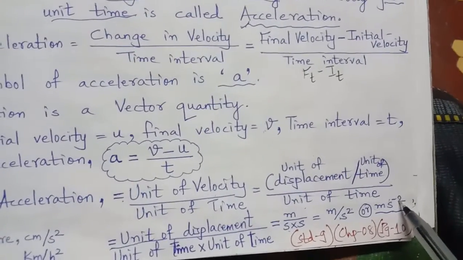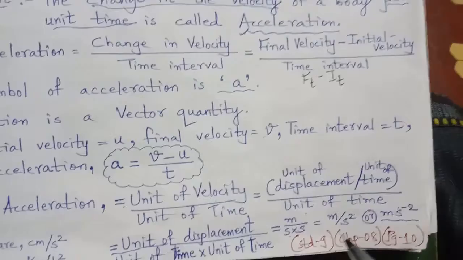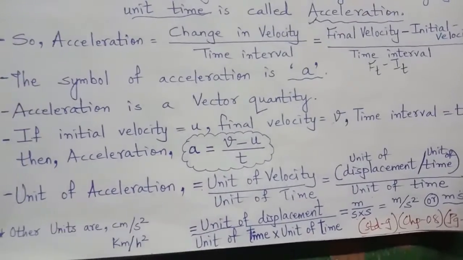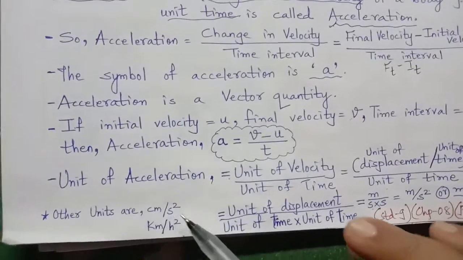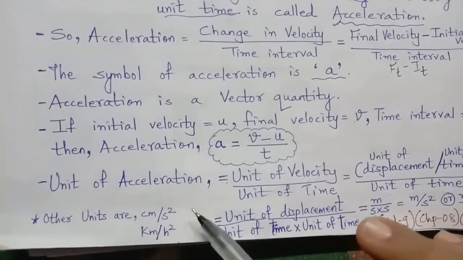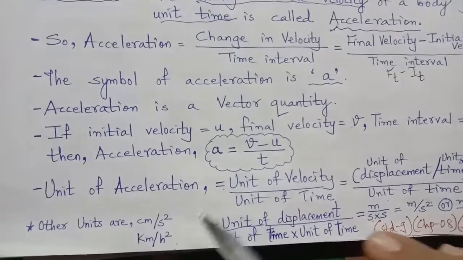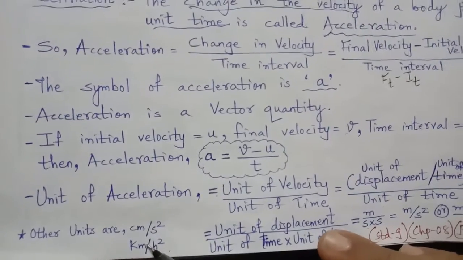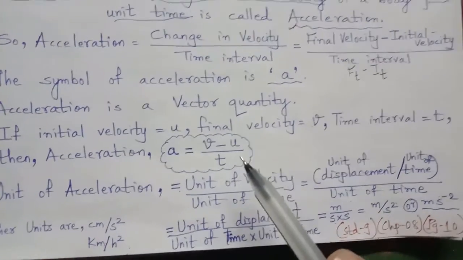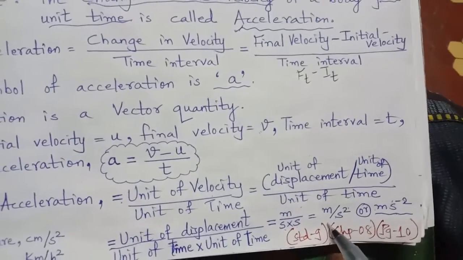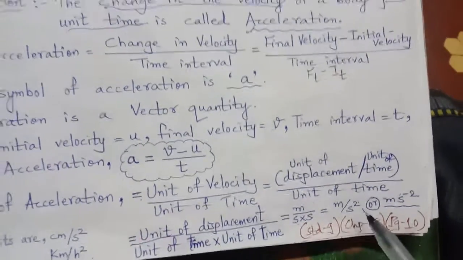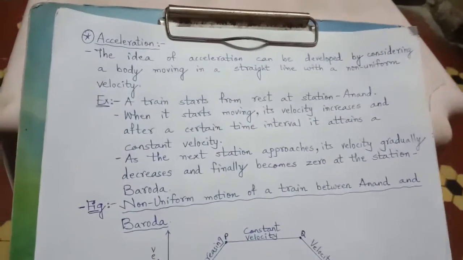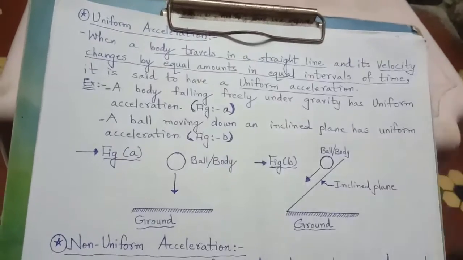Unit of speed, meter per second. Unit of velocity, meter per second. Unit of acceleration, meter per second square, SI unit. Some other units are also there. Centimeter per second square, kilometer per hour square, meter per minute square. In varied ways it is given a unit, but the standard unit which we consider, that is the SI unit, meter per second square, right? So this is about the acceleration and about its expression, behavior, formula and unit.